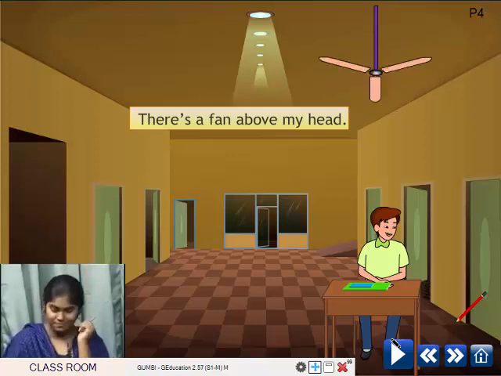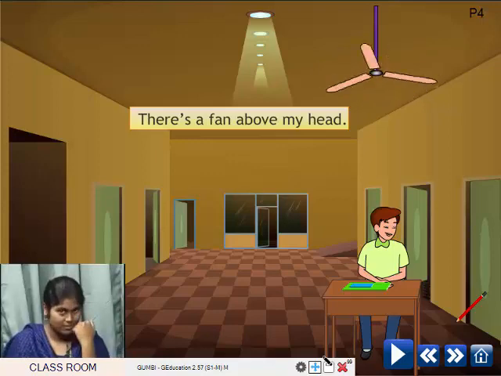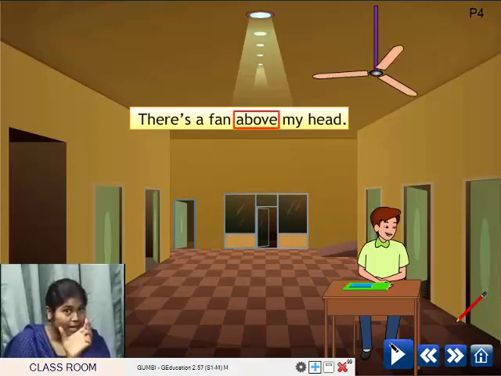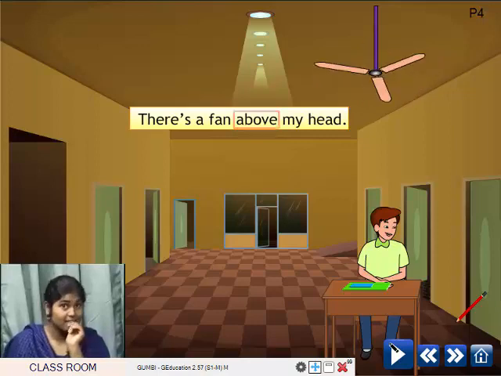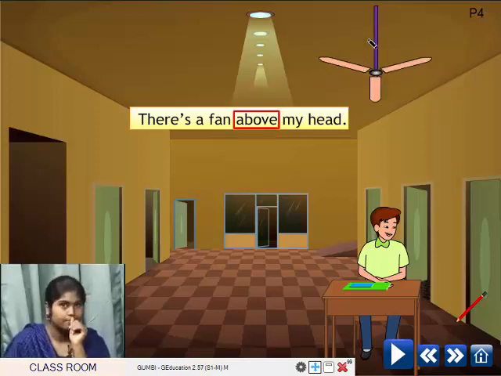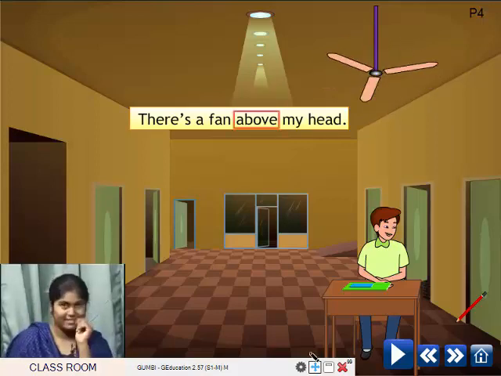So it is actually on top of his head, but you can't say on top of. So you have to say above, at a distance. So there's a fan above my head. Okay? So here above is giving you the position of that fan. Here the object is the fan, you must understand. It's not talking about the head, it's talking about the fan position, where the fan is.